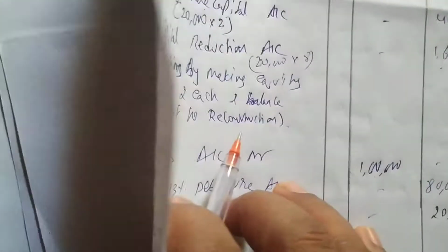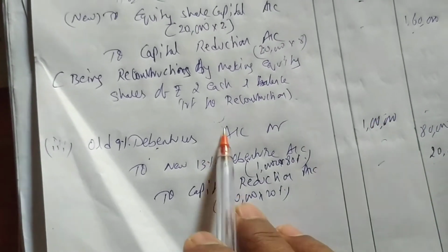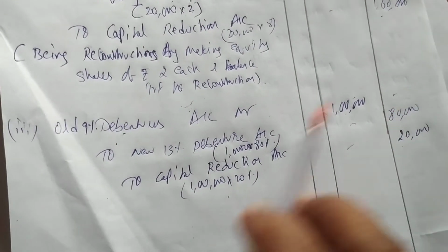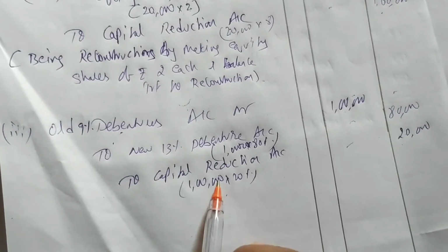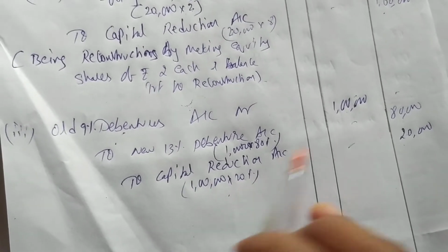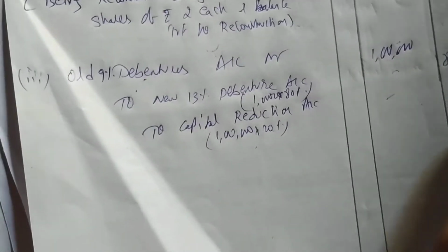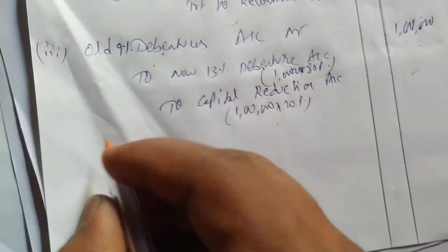The value of debentures is 1 lakh, given in the question. He is asking you to reduce 20%. So from 1 lakh, 20% is gone. How much is left over? 80,000, or 1 lakh into 80%. If we are reducing 20%, the balance will be 80,000. Okay, so what will we write?